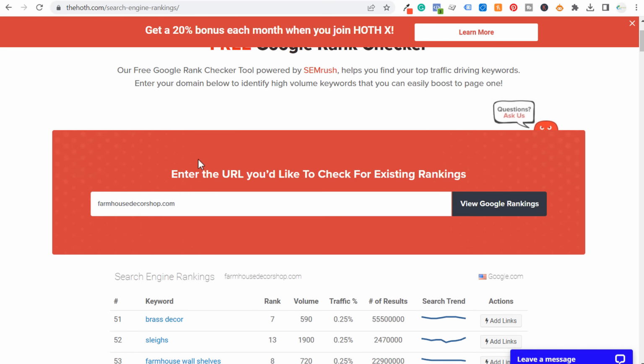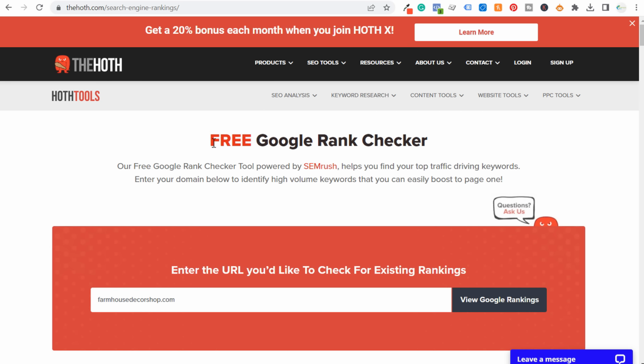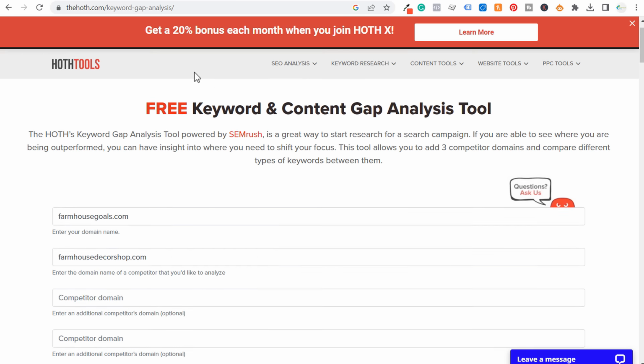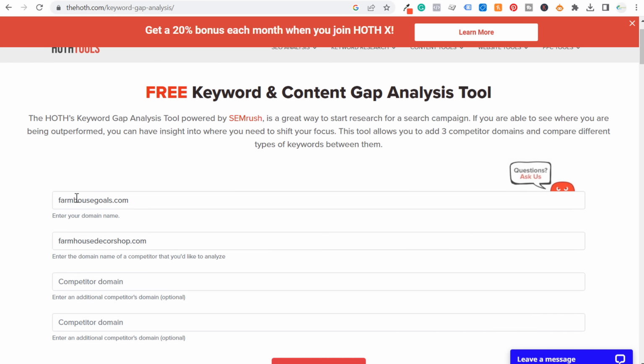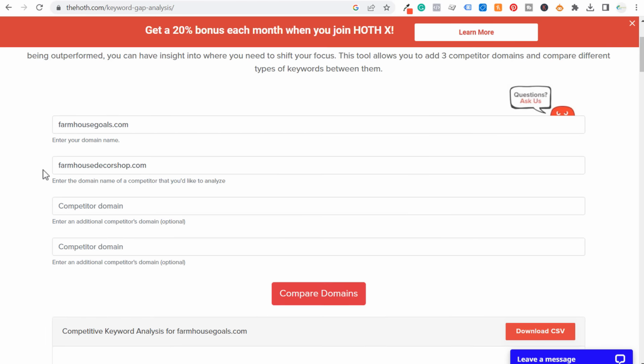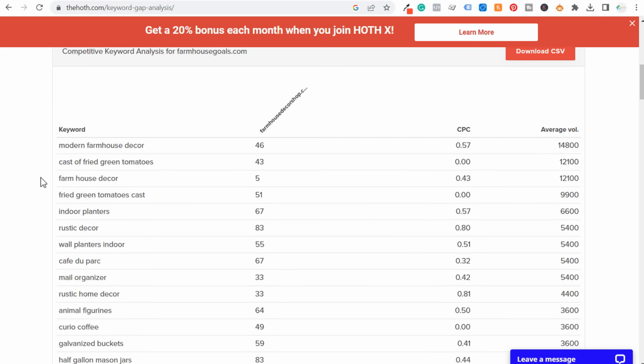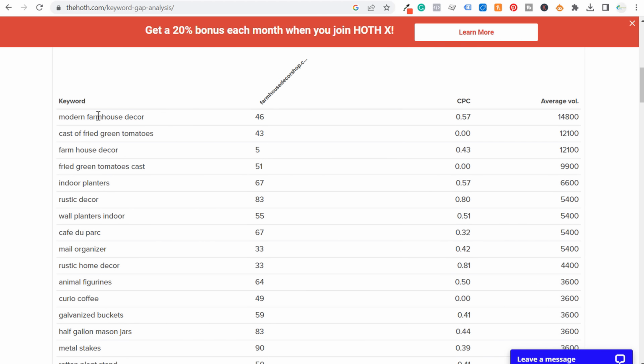So this is the search engines ranking tool, looking up my competitors' top keywords using a completely free tool. Next is going to be just another tool on the Hoth.com. So we have my website here. So we're entering our domain name and the domain name of a competitor that I'd like to analyze. So we'll scroll down here, and basically what this is telling us are these are keywords that they're ranking really well for that my website is not ranking really well for.